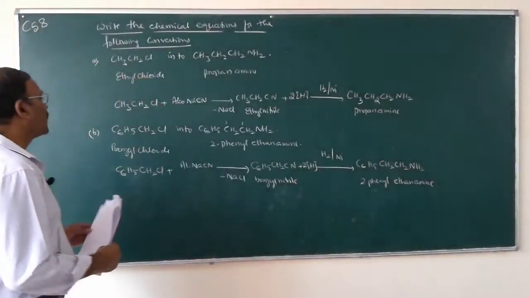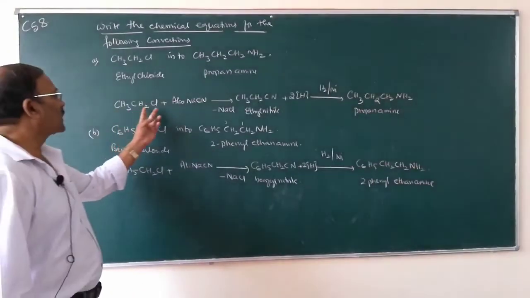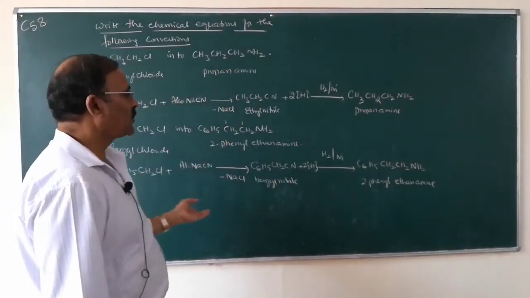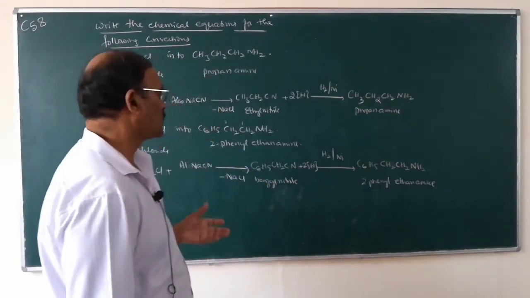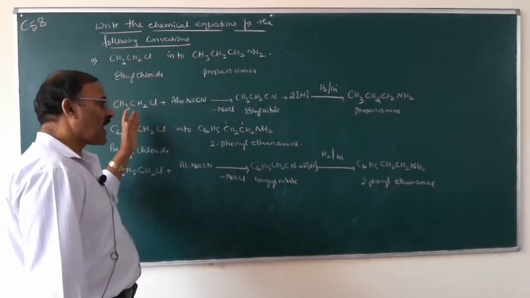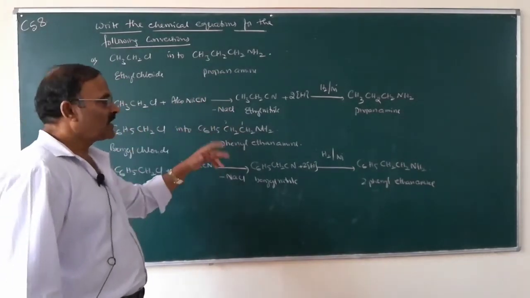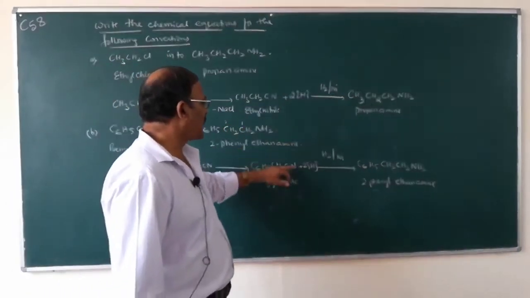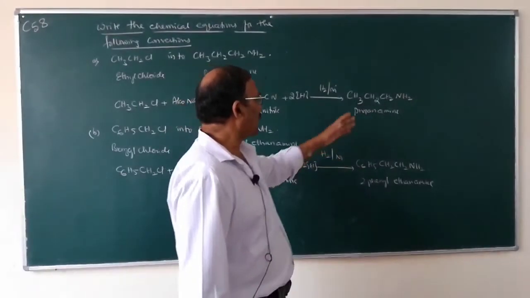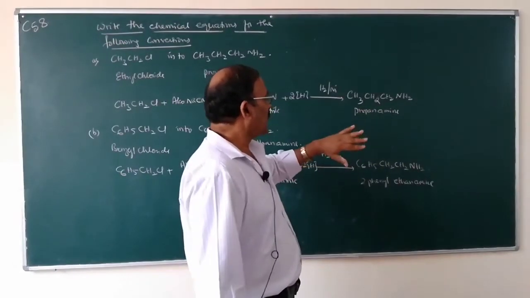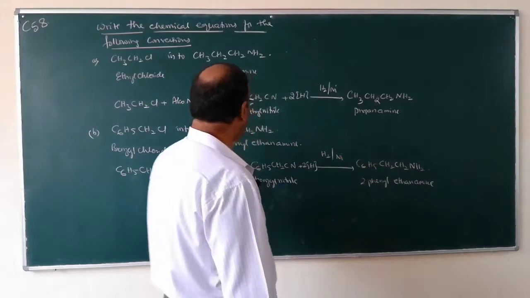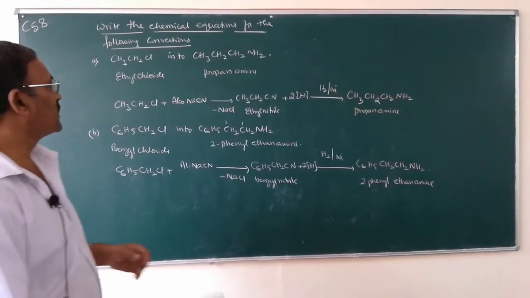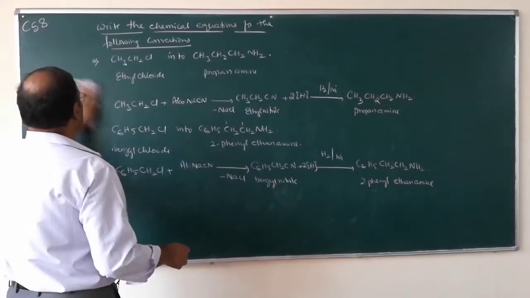So this is how we can convert ethyl chloride into propanamine, and benzyl chloride into 2-phenylethanamine. First we have to convert halides into nitriles by the action of alcoholic sodium cyanide. Then by the reduction of nitriles, you will get amines which contain one carbon atom more than the parent alkyl halides. So these conversions you have to remember.